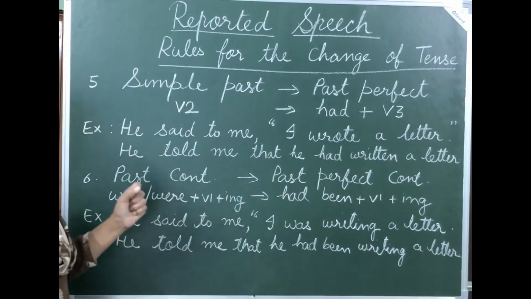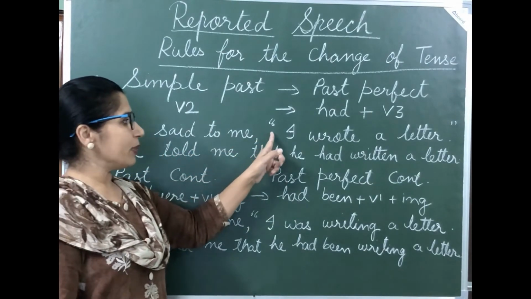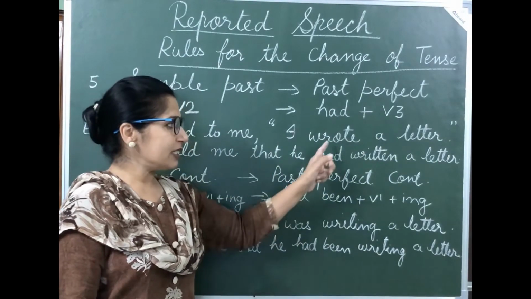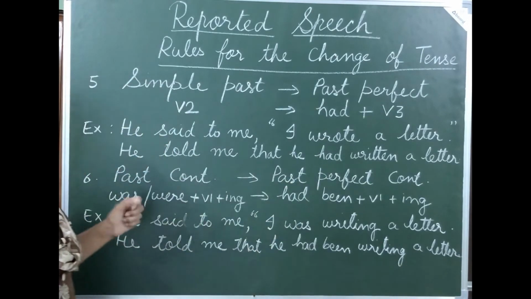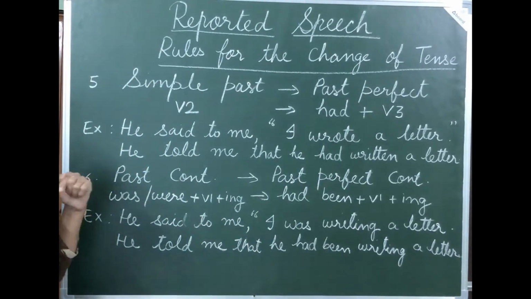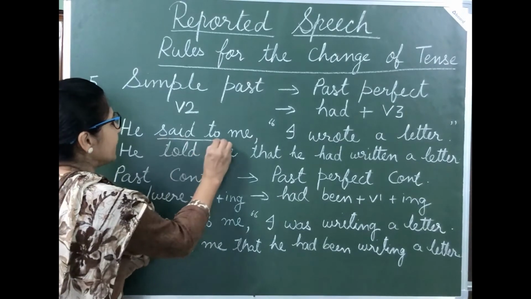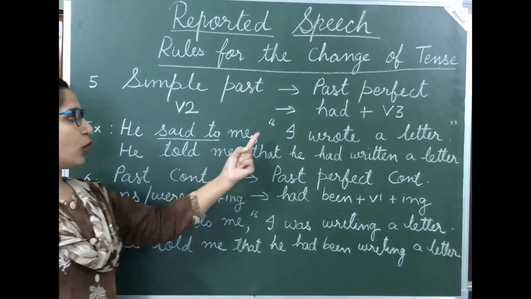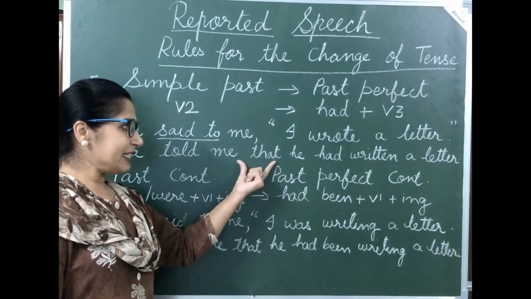Now let us see one example. He said to me, comma, inverted comma start, I wrote a letter. So this second form of verb tells you that this is simple past tense. Now let us convert this into indirect speech. He, now in place of said to, we are going to write told me, remove commas and inverted commas as usual and write that.